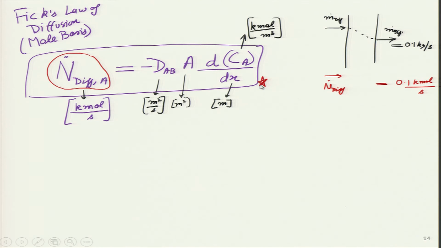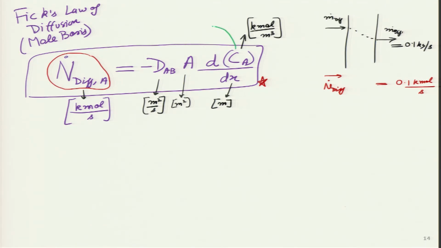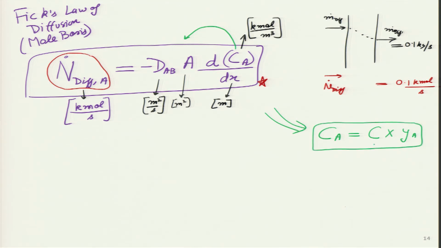And can we do one more thing like we have tried to do earlier? Is there a way I can take concentration outside this particular differential? In order to do that, I can use this particular equality. So, if I ask the student, is there a way I can convert it into some other multiplier with C? So, the answer is yes. We can use this particular relationship where this is a constant.